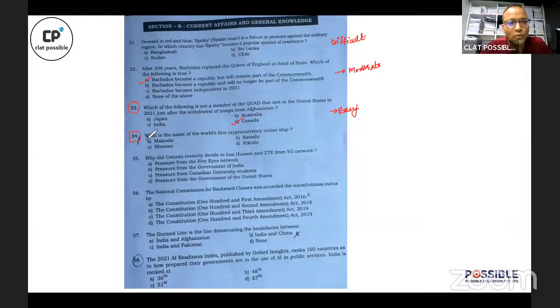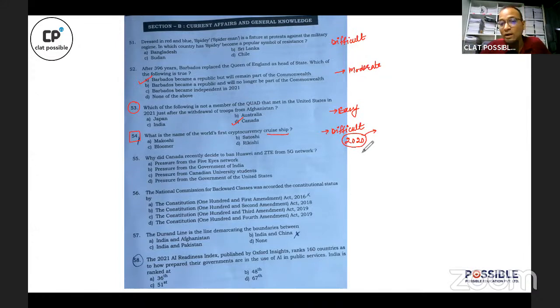Followed by question number 54, which is on the cryptocurrency cruise ship. Once again, I would rate this as a difficult question. The context of this question is a ship which was launched in 2020 by 3 cryptocurrency enthusiasts. The idea was that they would set up a community of crypto investors, and that community would live in the ocean outside the jurisdiction of any country. So the idea was to create a separate island of the crypto enthusiasts.